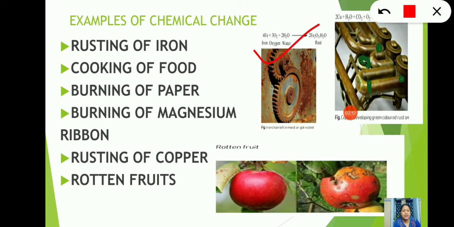That is called rusting of the iron. In the second picture you can see this green color layer, which is nothing but the rust. And then next you can see the rotten fruit. I hope you have understood this.